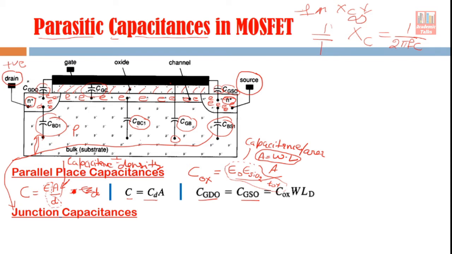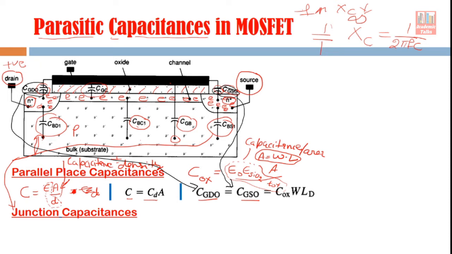It's coming from this gate drain overlap capacitance. So this capacitance is actually this, and this gate source capacitance which is coming here also has the same value, right?